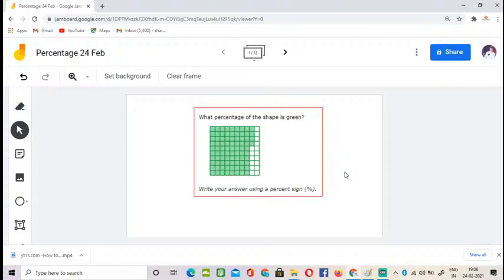So percentages. On the screen you already have the question, so you can understand the question, right? What percentage of the shape is green here? This is today's topic and it is very easy. I know it is very easy, but I just want you to go for revision. It will be very helpful for you, because I'm taking you through what is percentage, then what is fraction, then how to convert from percentages to fractions. Though these are all very simple topics, I want you all to practice.